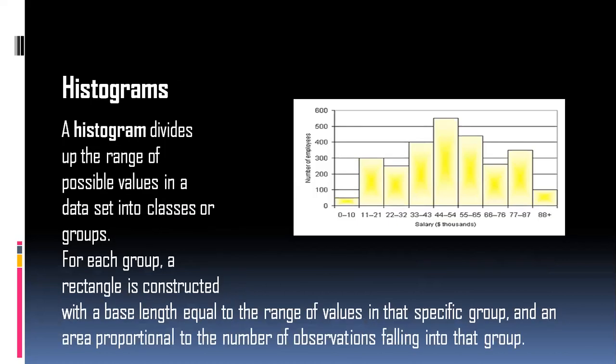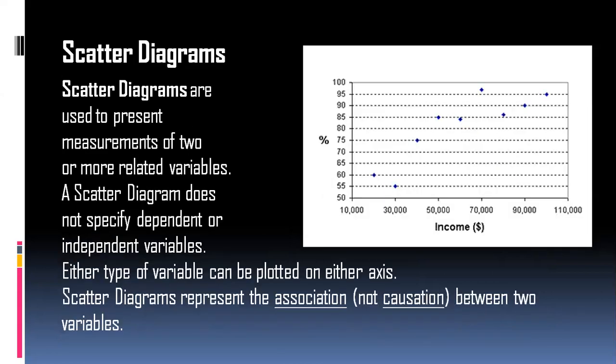Histogram. A histogram will divide up a range of possible values in a data set into classes or groups. For each group, a rectangle is constructed with a base length equal to the range of values in that specific group and an area proportional to the number of observations falling into that group.